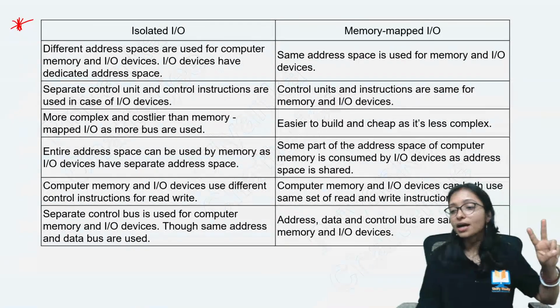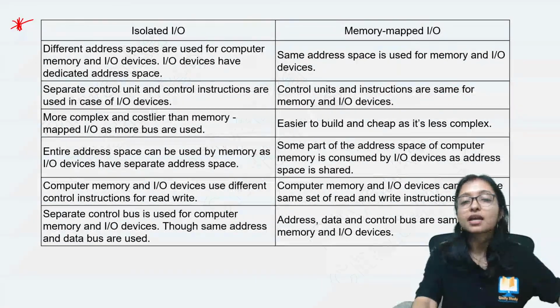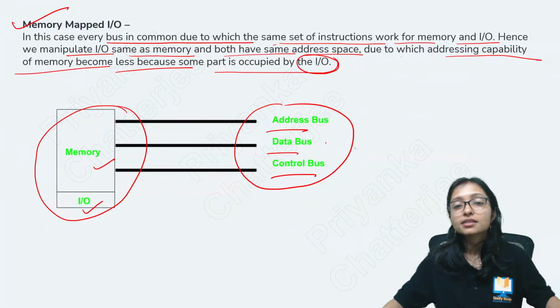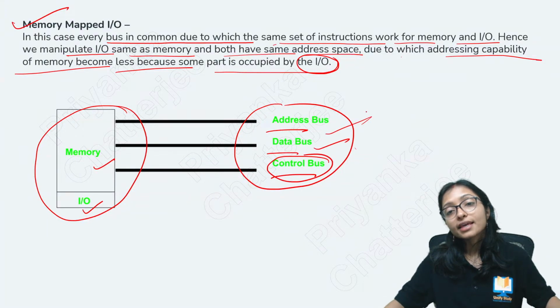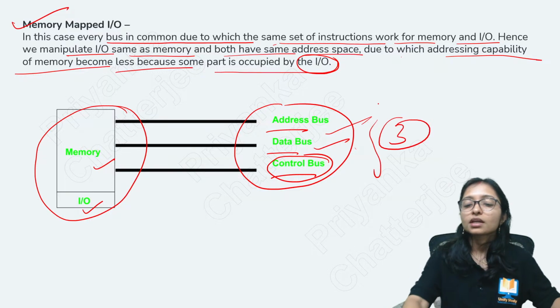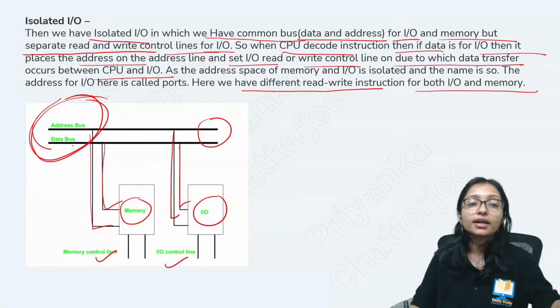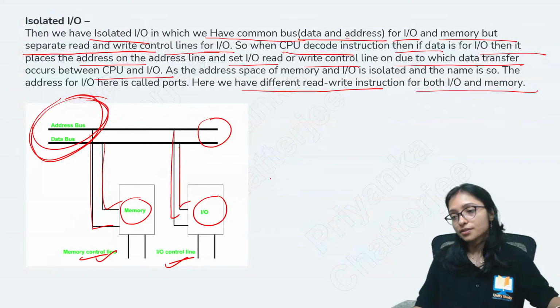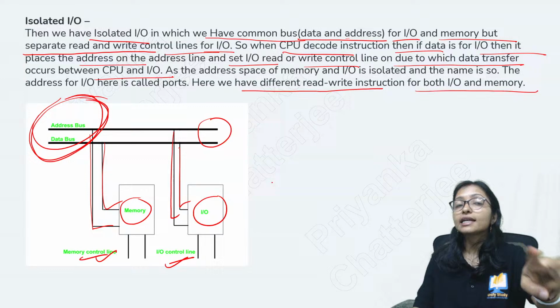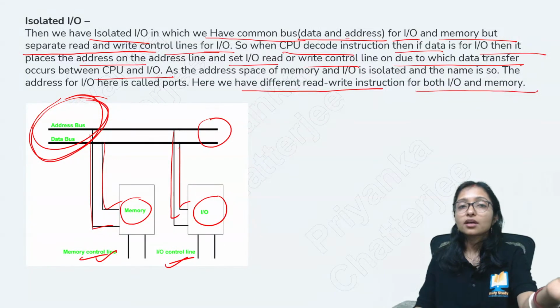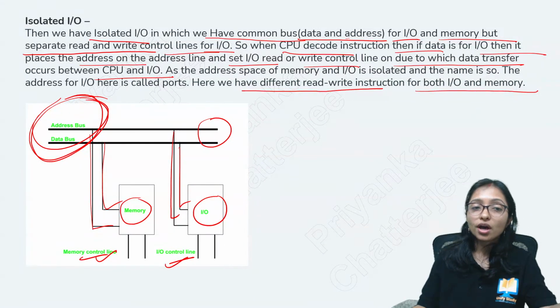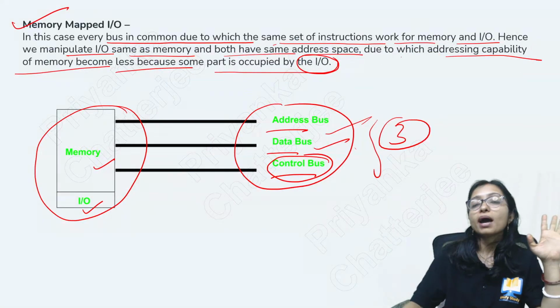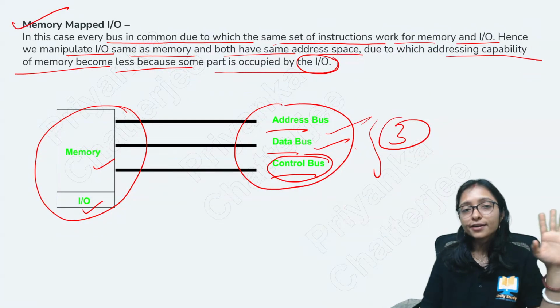There are three buses, right? One is the address bus, another is the data bus, another is the control bus. Here in memory mapped IO they are sharing all three. But in isolated IO they are sharing only the address bus and data bus, with a different control bus. That's what makes the difference between isolated IO and memory mapped IO. I hope it is clear.